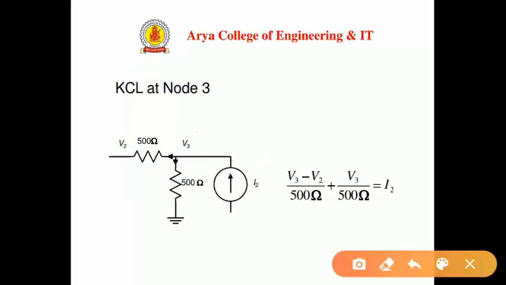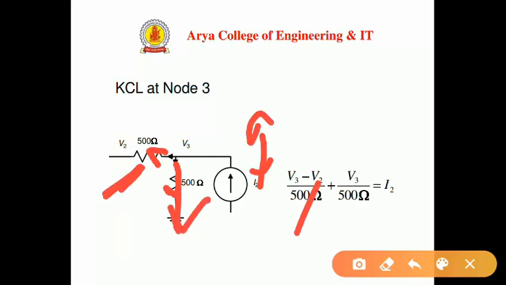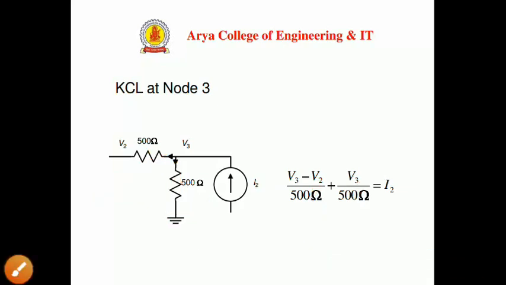Similarly, we have node 3. Again we have three branches, but in one branch we have a current source in this direction. So for this branch the equation will be (V3 minus V2) upon 500 ohm, and for the other branch we have V3 upon 500 ohm, equal to the current source, that is I2. So we can solve all these equations. We have three variables V1, V2, V3 and three equations, so just solve the equations and find the node voltages. Clear?